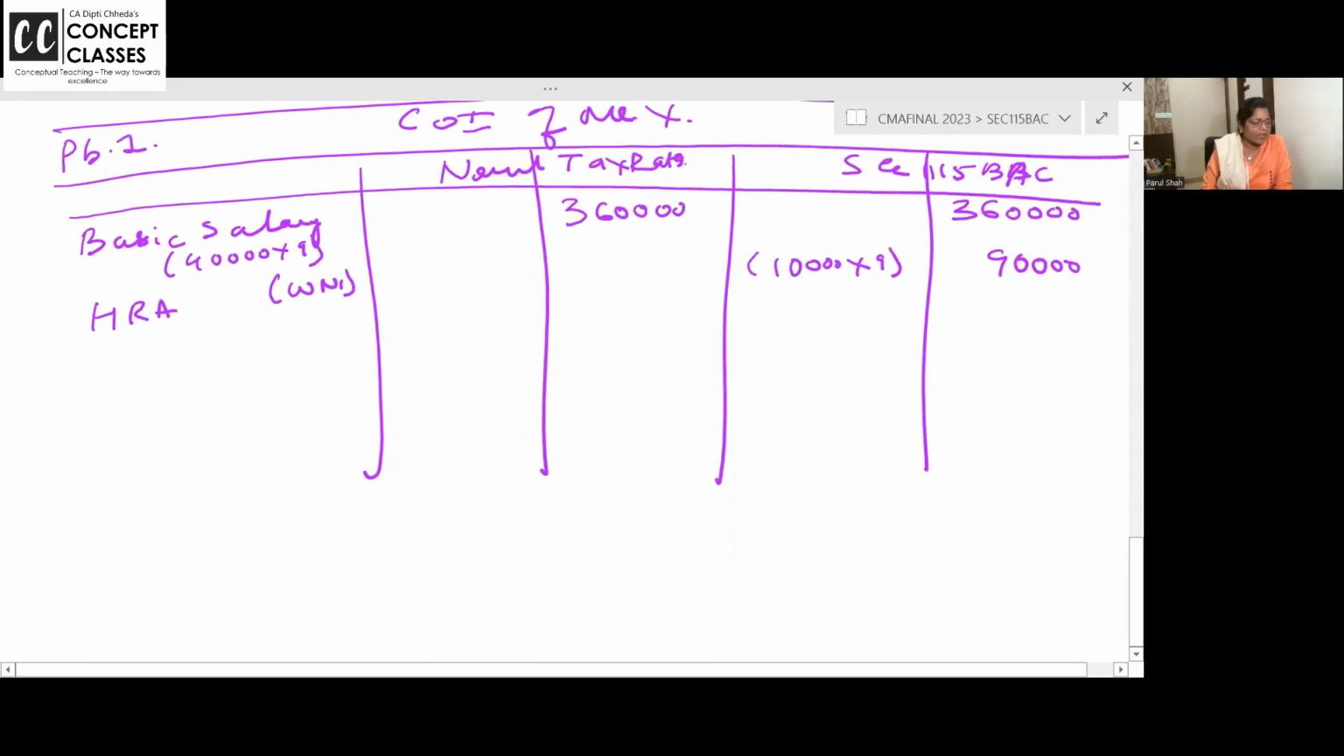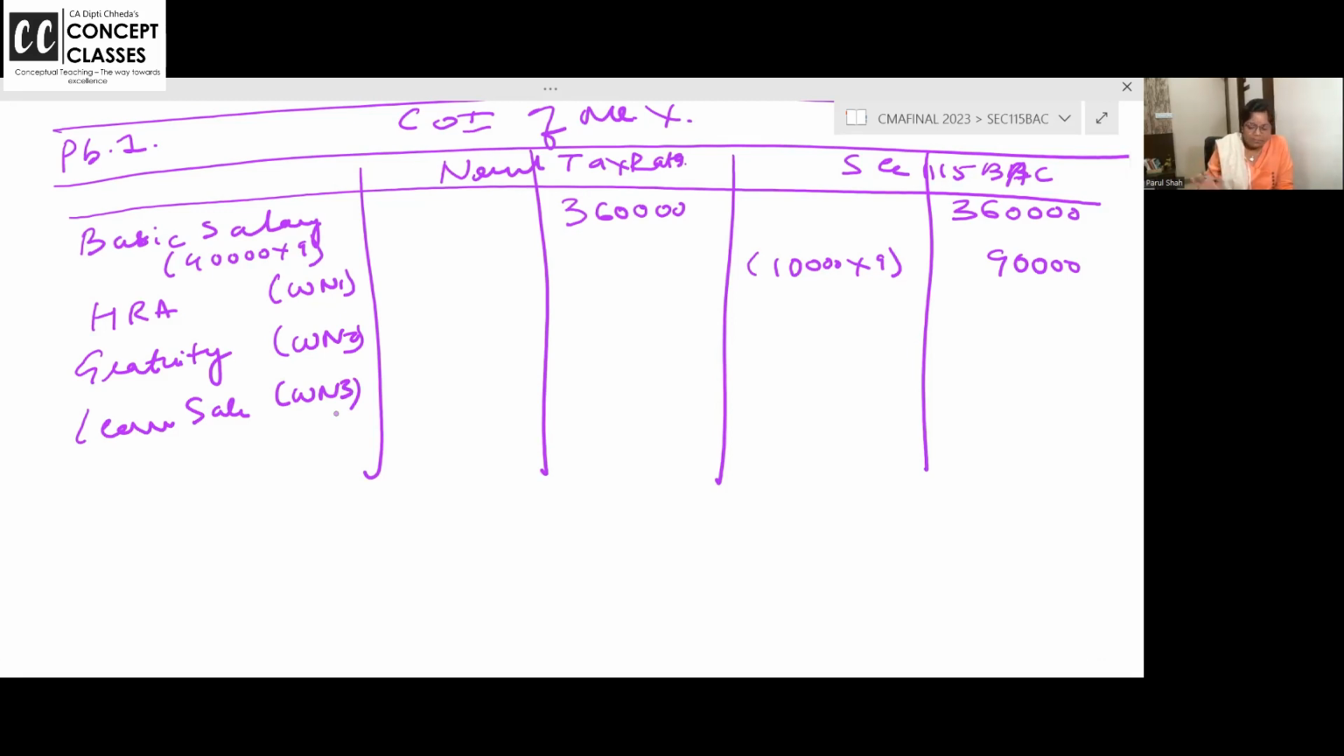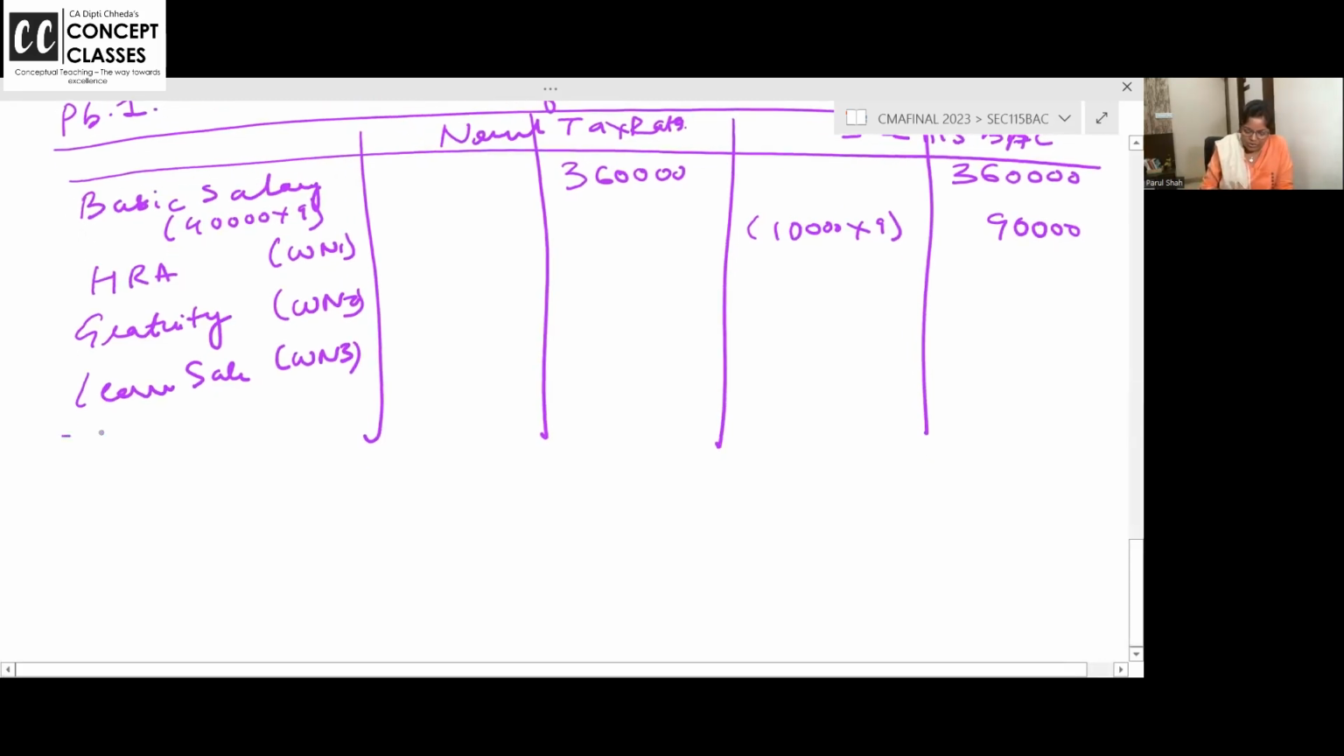For that we will do working note 1. Working notes, either we can leave the space and do them now, or I just go on writing. Then he's getting gratuity. Gratuity working note 2, and gratuity deduction is allowed for both. Then you have leave salary, working note 3. Why am I making working notes? Because you need to calculate these leave salary and all. Business losses are not allowed.